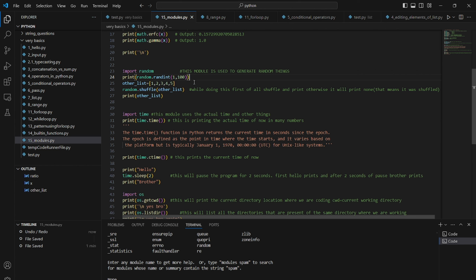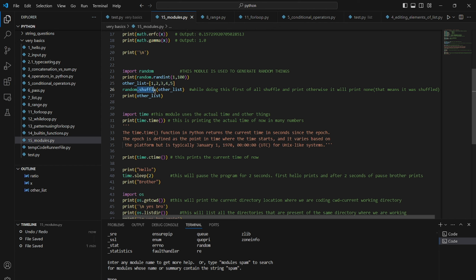Okay, so every time I run the program, it will select a random number, a different number each time, and that's it for random. I have created a list here, and random.shuffle is also there, so I can easily shuffle the list. Here I have arranged it in ascending order: 1 2 3 4 5.